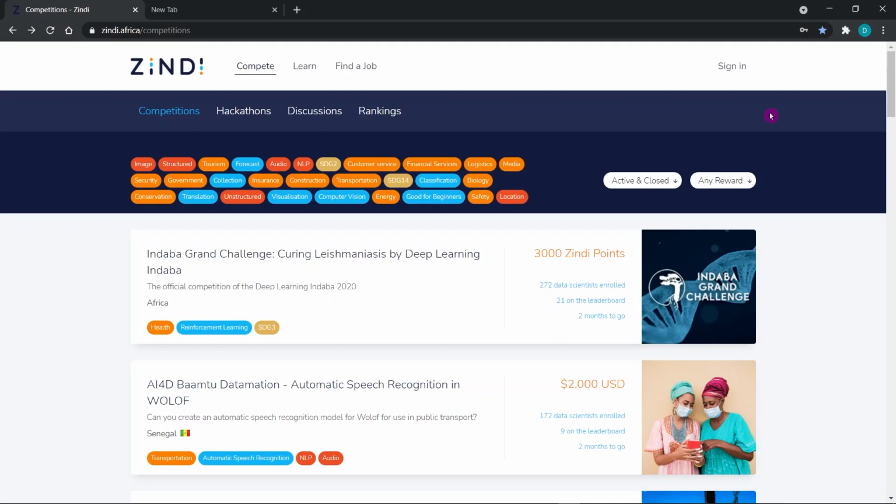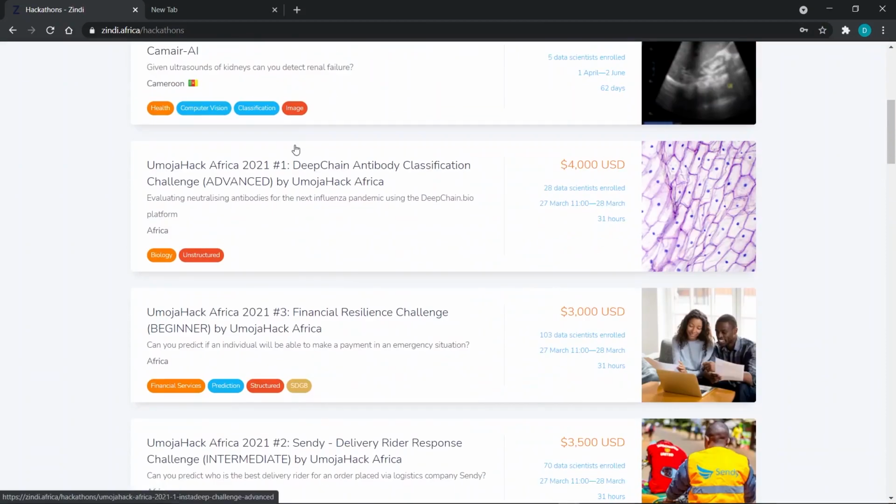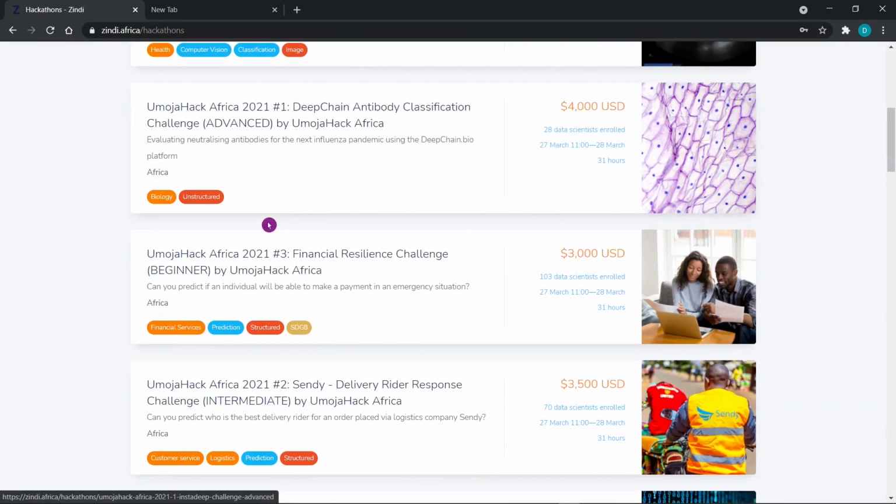Today I'll be taking you through the UmojaHack Beginner Challenge. So we can go ahead and start. The first thing you're supposed to do is navigate to the Zindi website, and then you can click on the compete page, and then navigate to the hackathons page. For this UmojaHack, we have three kinds of competitions, depending on your skill set and your data science experience. We have a beginner challenge, an intermediate challenge, and then an advanced challenge. Today we'll be going through the financial resilience challenge. So you can click on it.